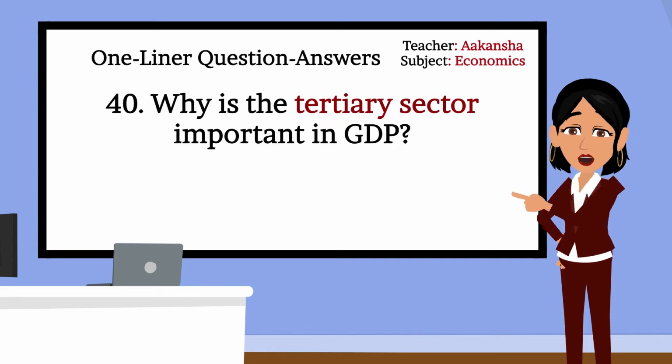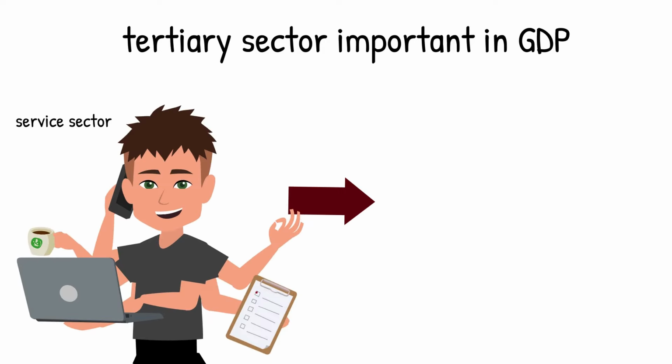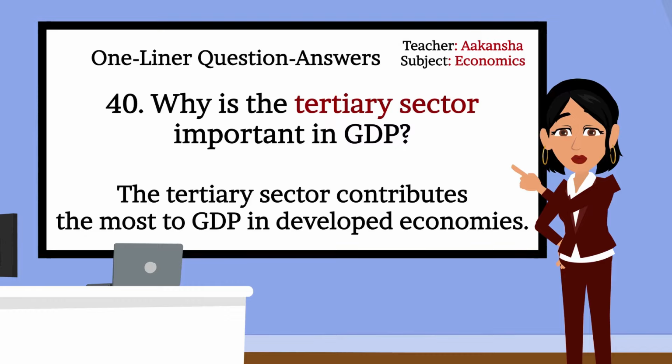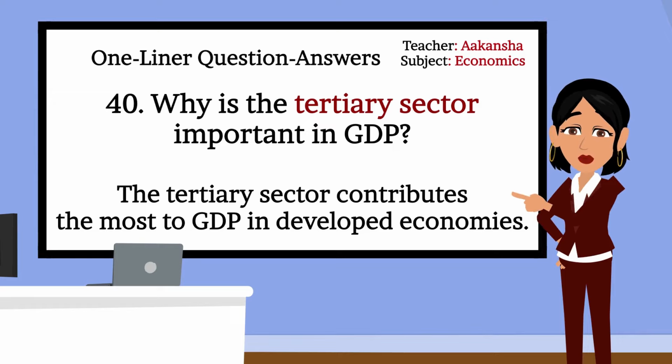Why is the tertiary sector important in GDP? The tertiary sector, service sector, is important because it provides essential services and contributes the most to GDP in developed countries. Correct, Mahi. The tertiary sector contributes the most to GDP in developed economies. Okay, can you give an example of tertiary sectors?